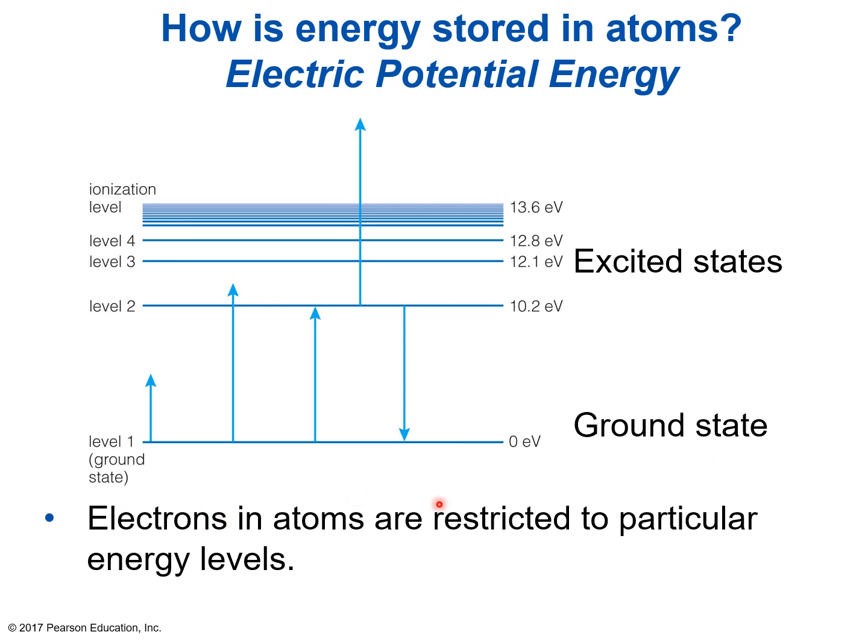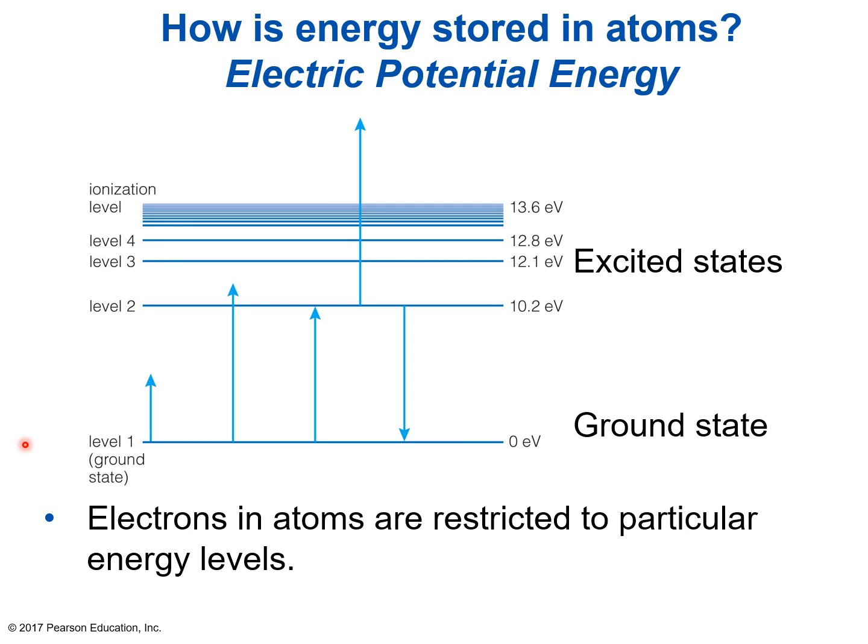So here we have a ladder diagram. Now this specifically refers to hydrogen atoms, and we have these energy levels, these numbers written to the right, that apply to hydrogen. But if we ignore those numbers for a few minutes, the diagram and everything I'm about to explain on this slide works the same. So here we have the ground state. That was that closest circular orbit in the previous picture that electrons can be at. And then there's level 2, level 3, level 4, etc. Now, the levels actually get closer and closer to each other in terms of levels of energy. And eventually there's a highest level, and that's what's called the ionization level.